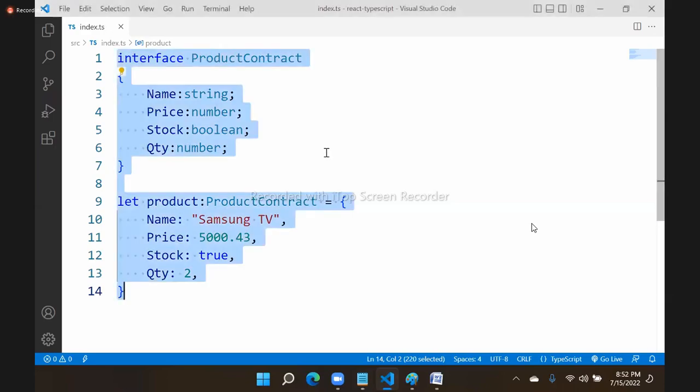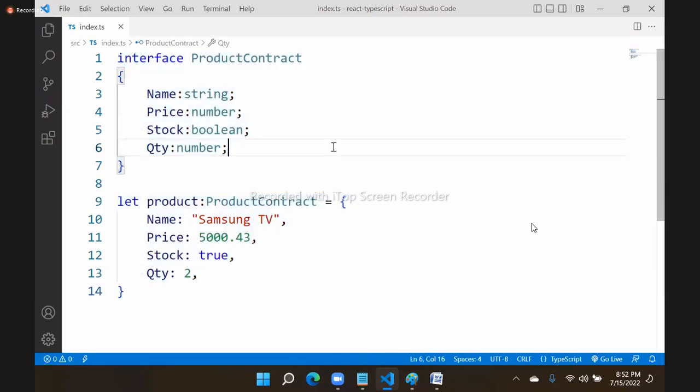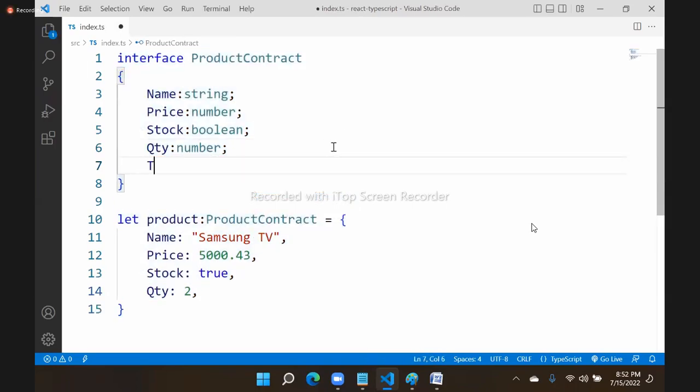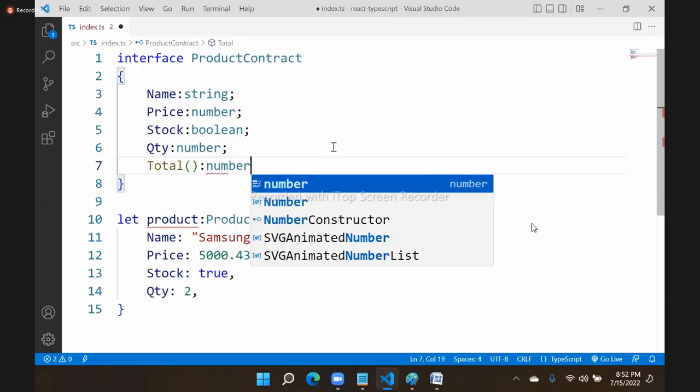We are not mentioning rules for methods. We can define rules for methods also. How? Suppose I say there can be a total method, a total function. What does this total function have to do? It should return a number.